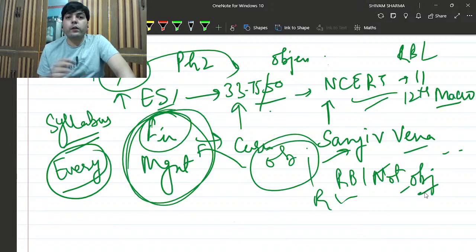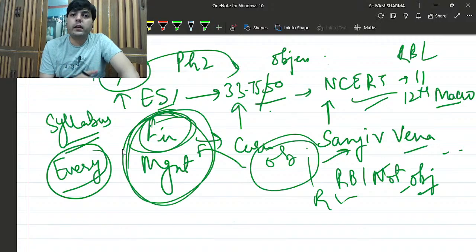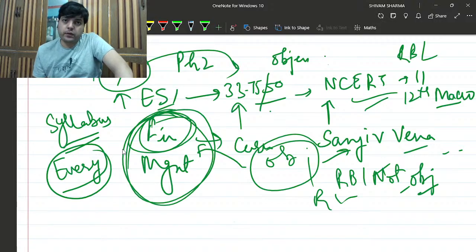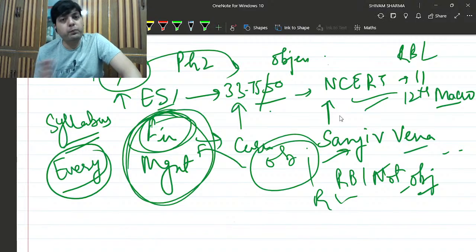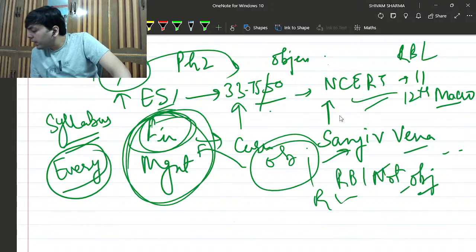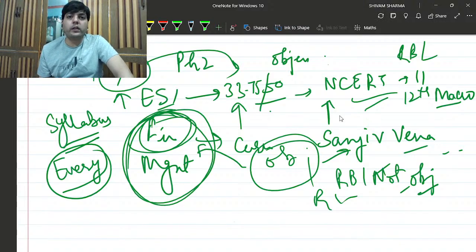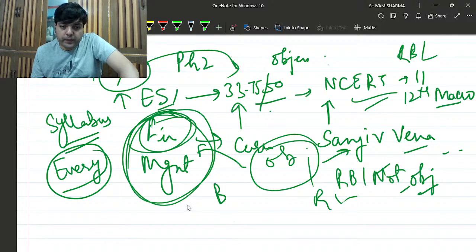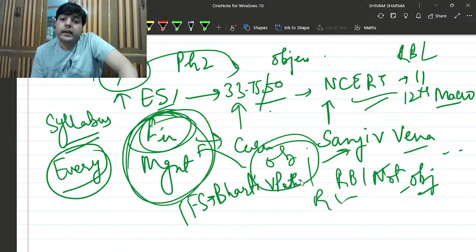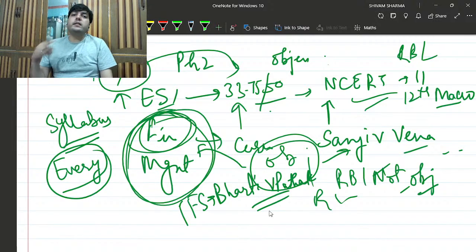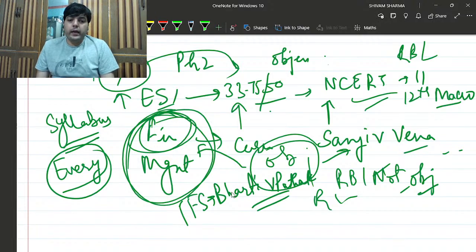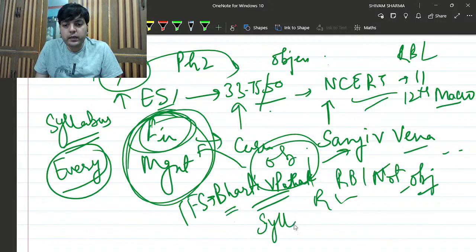For your descriptive paper in finance, you need to understand some of the static aspects also. For static aspects, you can refer to any of the coaching materials, be it EduTap or Grade-B. Both are equally good. But what I recommend, because some people cannot afford the courses, is the book Indian Financial System by Bharti V. Pathak. It's a very lengthy book, but since we have more time to prepare, you can refer to the important things, and only those things which are given in the syllabus.